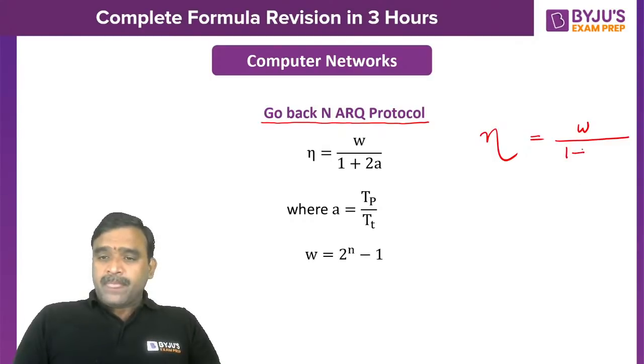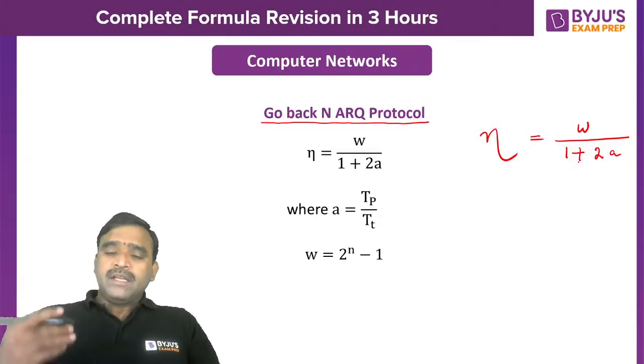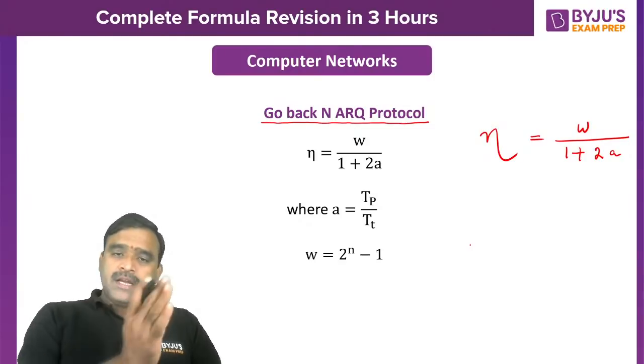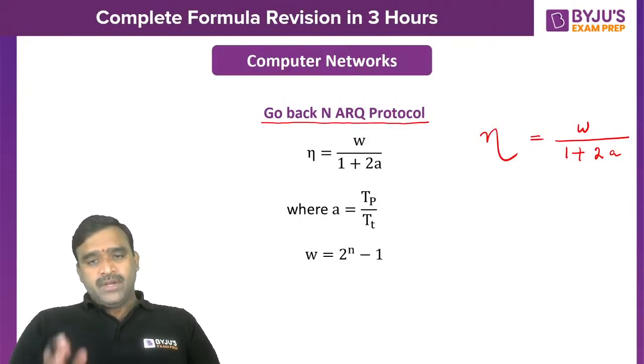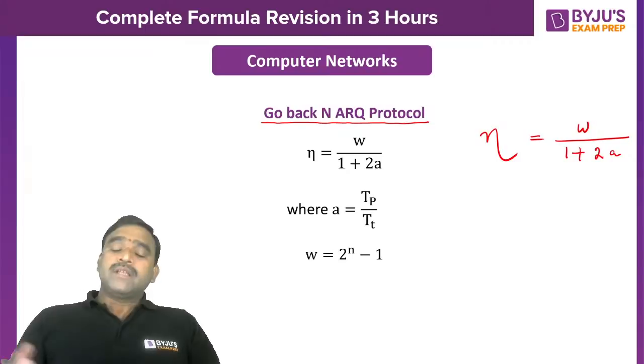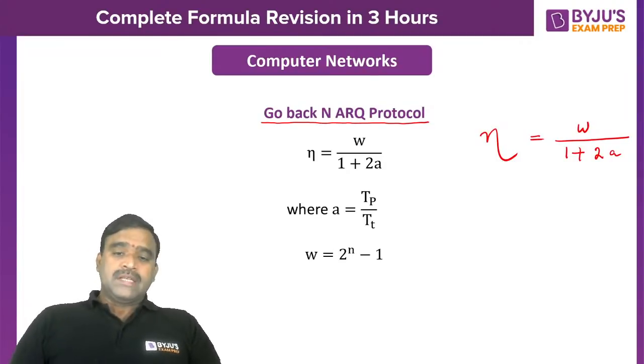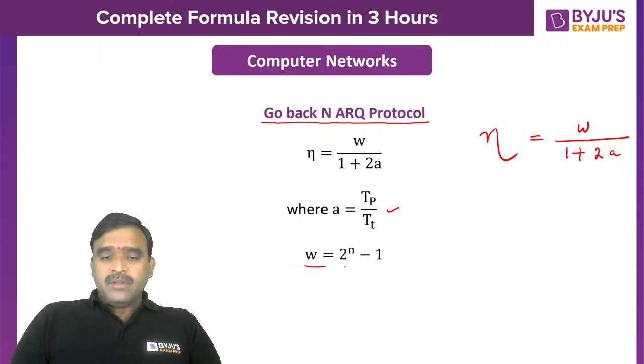So that's why the numerator will be window size. That means the transmission time of all the frames. The sender is busy while transmitting all the frames in the window. Till you get the acknowledgement, you can keep on sending, and we can slide the sender's window based on the acknowledgement received, and based on the frames received, the receiver window can be slid. And here also A is equal to TP by TT, and W is the sender's window size.